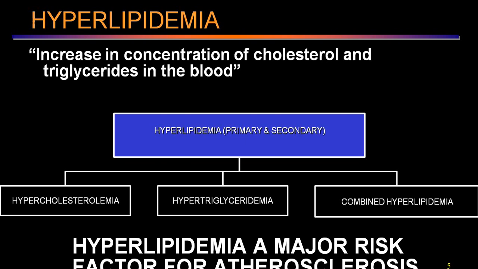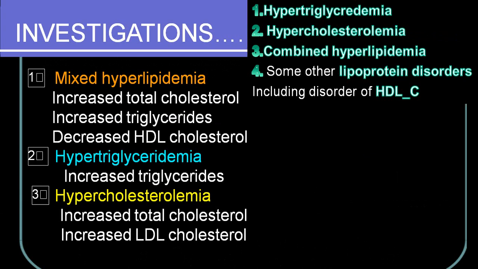So hyperlipidemia is a major risk factor for atherosclerosis, and we'll try to understand that particular part. If triglyceride is elevated, we call it hypertriglyceridemia. If cholesterol is elevated, hypercholesterolemia. And if both are elevated, then we call it combined hyperlipidemia. In some, lipoprotein disorders may elevate LDL alone, or there may be a marked decrease in level of HDL. So these are all permutation combinations of abnormal levels of different lipids.